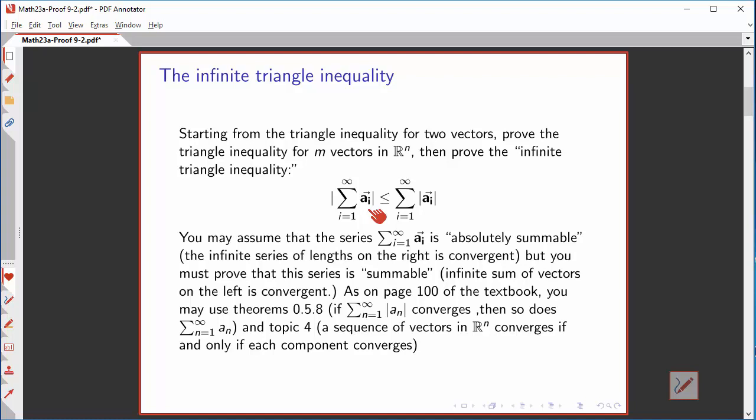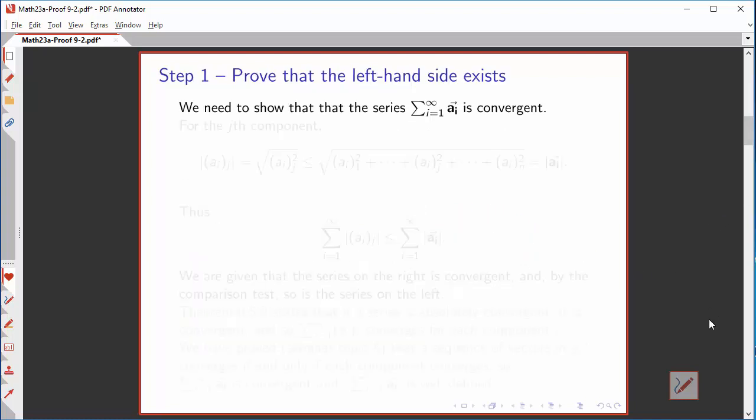In other words, if you know that you have an infinite sequence of vectors whose lengths form a convergent series, you want to show that the length of the sum of all those vectors is less than or equal to the sum of the lengths. So, the first thing we have to show is that the quantity on the left-hand side exists, that the length of the infinite sum of vectors exists, and in order to do that, we're going to show that the sum of vectors itself is a convergent series.